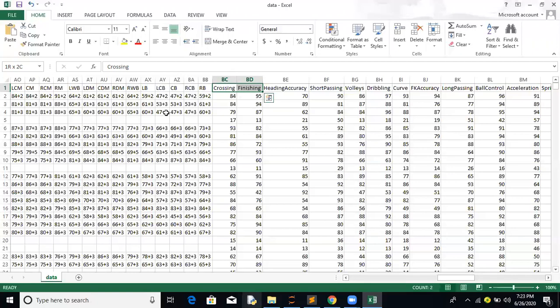So we have crossing, finishing, heading accuracy, short passing. Those who play in midfield positions have good short passing skills. Volleys, dribbling skills. If you notice, why is Messi so popular? Because he has very good dribbling speed. Second, again, good dribbling is basically for Neymar Junior.